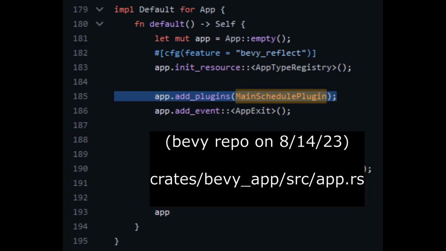The last thing that's useful to note here is that all of these schedules I just mentioned are actually run by a single parent schedule called Main. The Main schedule is defined by the MainSchedulePlugin, which is always attached by default whenever you use the App::new or the App::default constructors. That should serve as a reasonable high-level overview of what schedules are in Bevy and what purpose they serve, but why am I talking about them today, and how are they relevant to the work I've been doing beyond their ubiquitous presence in my app logic?